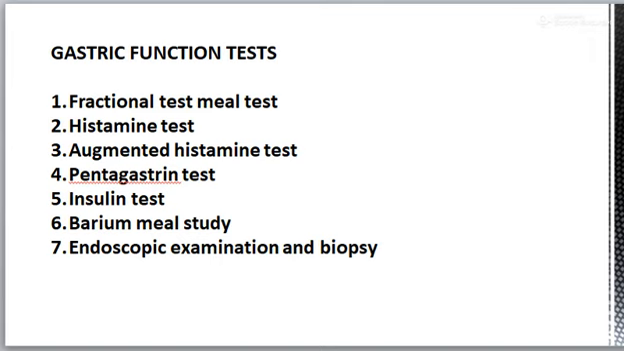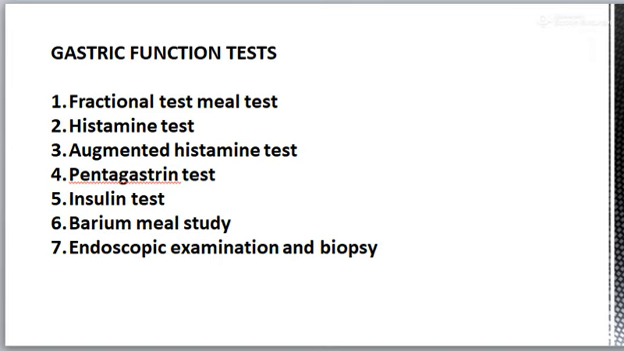Then fifth is insulin test. This test is based on that in hypoglycemia, when blood sugar level goes below 45 mg%, it produces vagal stimulation through hypothalamus, and this vagal stimulation causes secretion of acid from the stomach. So in this test, 7 units of insulin are given intravenously, and the gastric samples are tested for the presence of free acid as in case of histamine test.